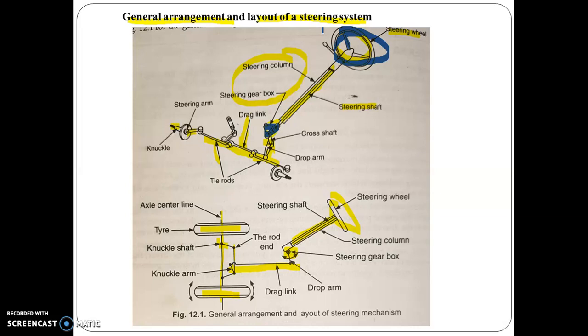As we have discussed, the size and diameter of the wheel change from vehicle to vehicle. A larger diameter helps convert the force of the driver into maximum torque. Then the next point about the wheel we will discuss.